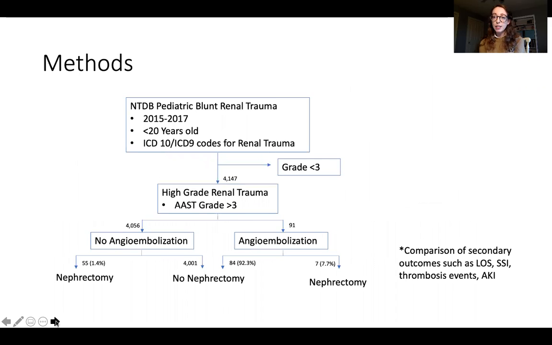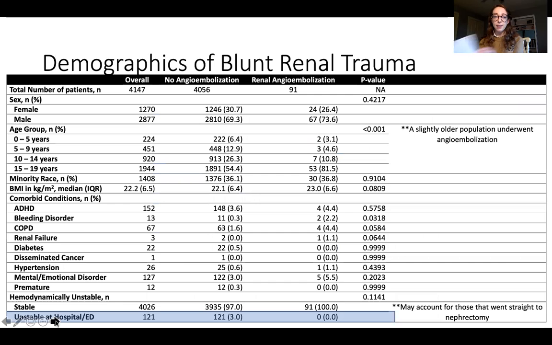We first queried the National Trauma Data Bank for pediatric patients less than 20 years old who had ICD codes related to renal trauma. The NTDB provides an abbreviated injury score, which is easily converted into an AAST grade. We included grade 3 and higher. These patients were again segregated into those who underwent angioembolization and those that did not, and then it was determined if these patients underwent nephrectomy. Then secondary outcomes were analyzed.